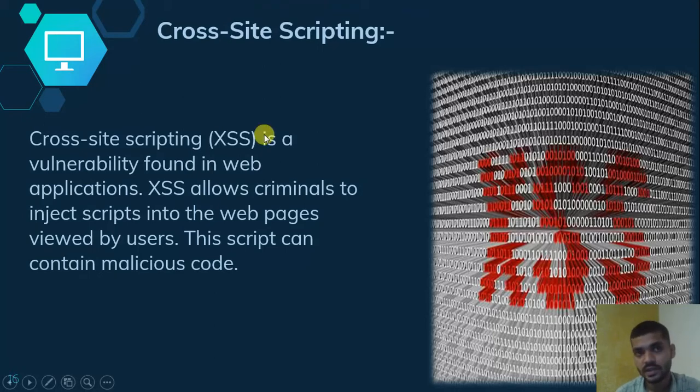You can take the example of cross-site scripting done by Indian hackers on 14 or 15 August, where on the Pakistan defense website, they displayed our Indian flags by doing this type of attack. Many more examples are there. This is a usual attack, and it is done through vulnerabilities in your web pages. So this is the cross-site scripting attack.